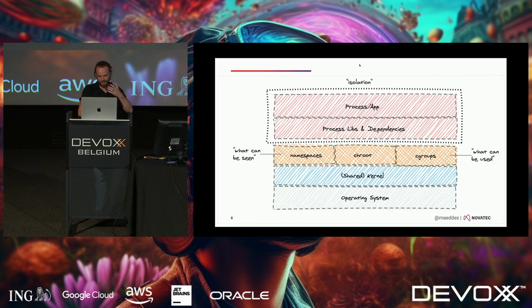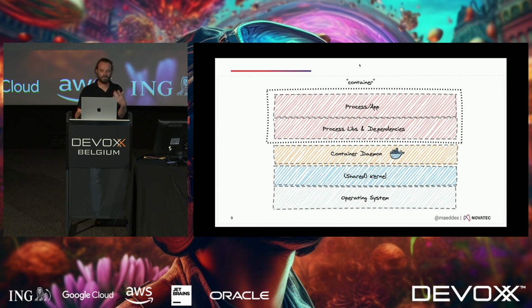You can technically do this if you're very familiar with namespaces, chroot, and cgroups. But I think it became more popular when the people, especially at Docker, said, okay, they're going to write a lovely API around that to make things easy and handle all that low-level Linux stuff under the hood. And that's when containers became really popular to the mass market.